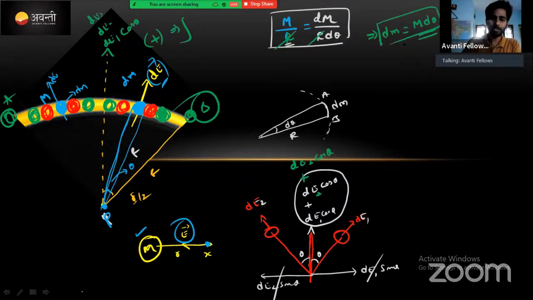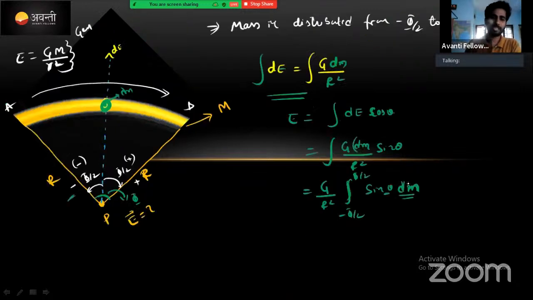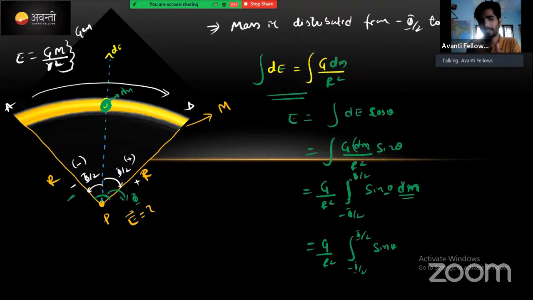This value you need to substitute in this point, dm के ऊपर substitute करना पड़ता. Then it will become G by R² and then minus pi by 2 to plus pi by 2, cos theta, dm के प्लेस में क्या लिखना है, M d theta.